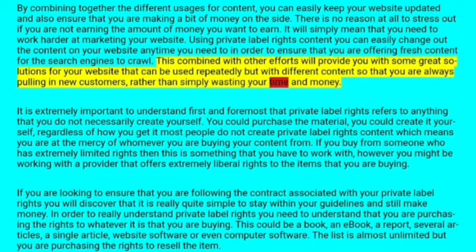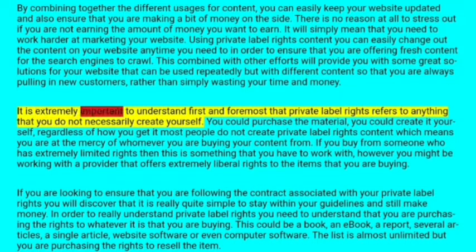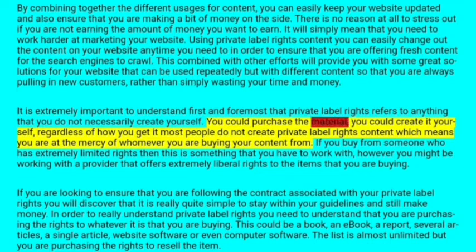It is extremely important to understand first and foremost that private label rights refers to anything that you do not necessarily create yourself. You could purchase the material. You could create it yourself.